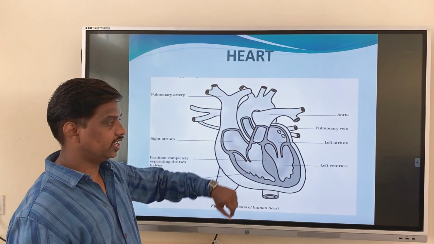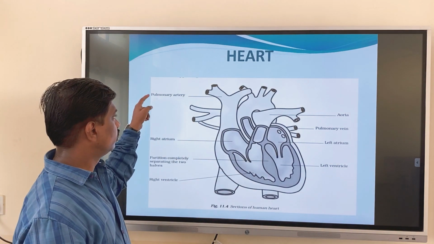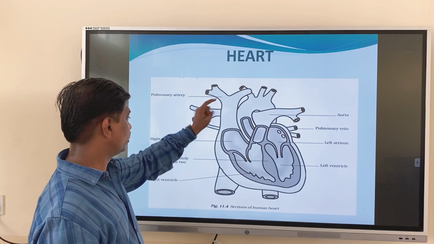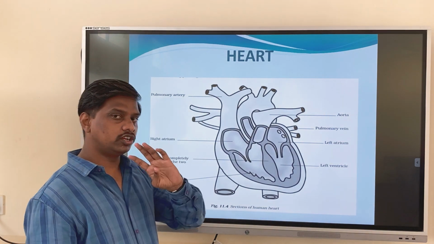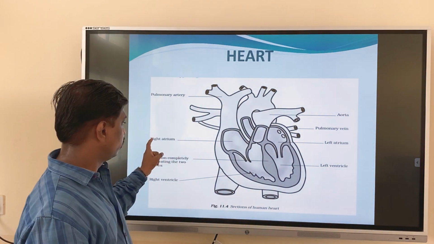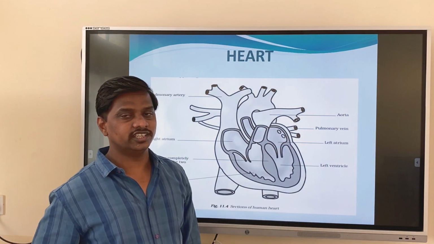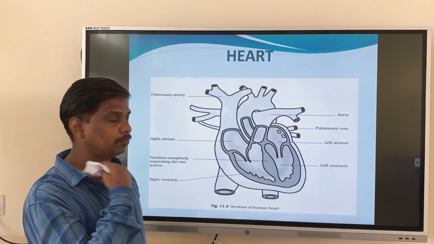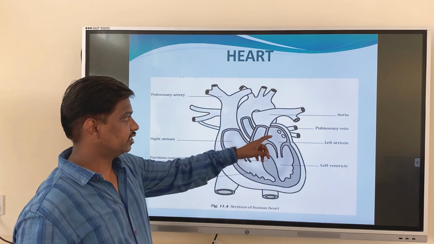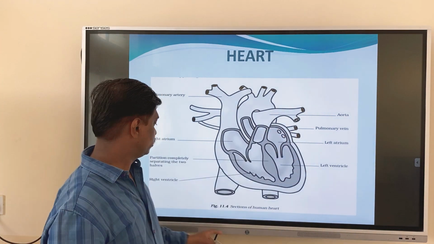Next we have the heart diagram. You can see in this picture the pulmonary arteries and the right atrium. Totally, the heart has four chambers: right atrium, right ventricle, left atrium and left ventricle. These are the four chambers present in our heart. And this is the aorta, and the pulmonary veins.